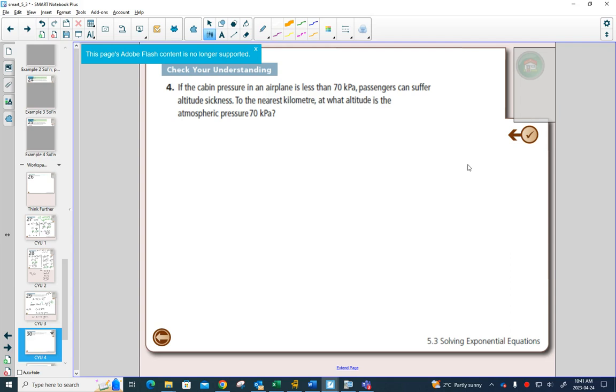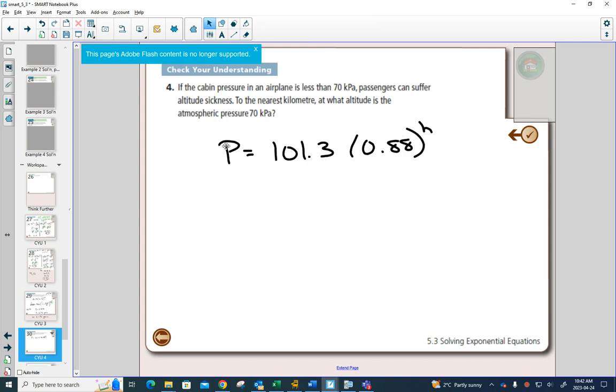Every exponential question that we're going to get is going to give you an equation. So same thing here. If you had this question, you would have the following equation, you can steal it from the question beside us, where h is the height above sea level and p is pressure.